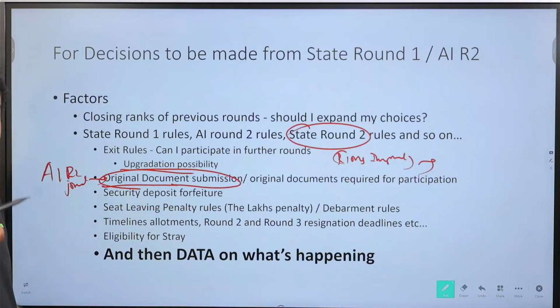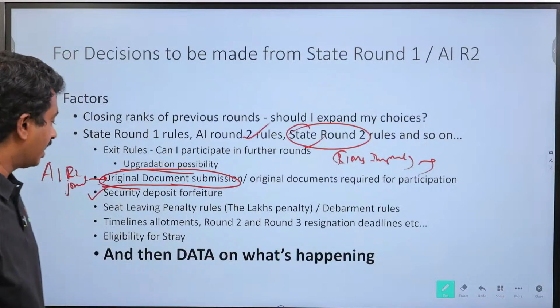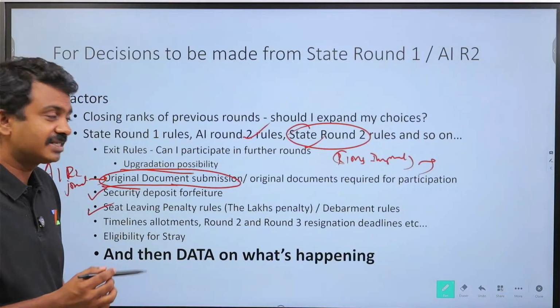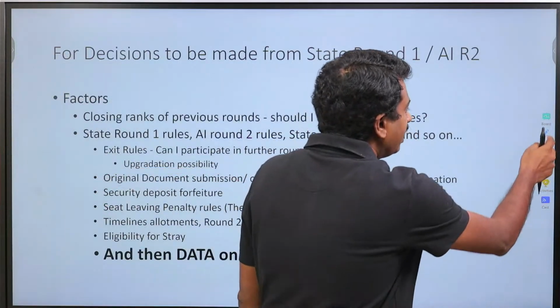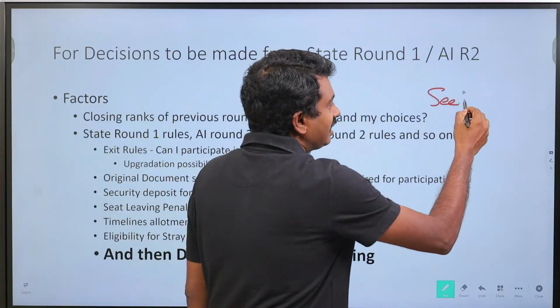If it is a DNB seat, can I resign? All those questions need to be addressed. Security deposit forfeiture if I don't join an allotted seat, and seat leaving penalty. When does the seat leaving penalty usually come in? In most of the cases, what is the seat leaving penalty?